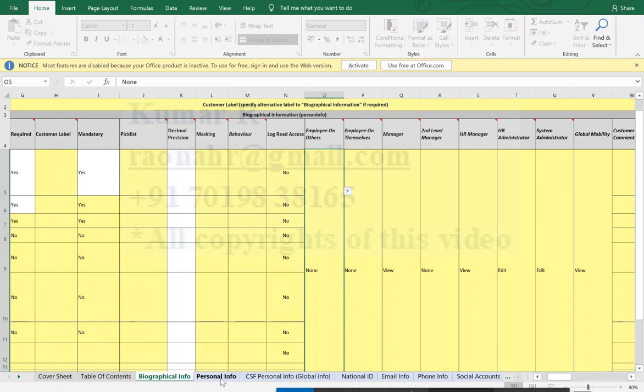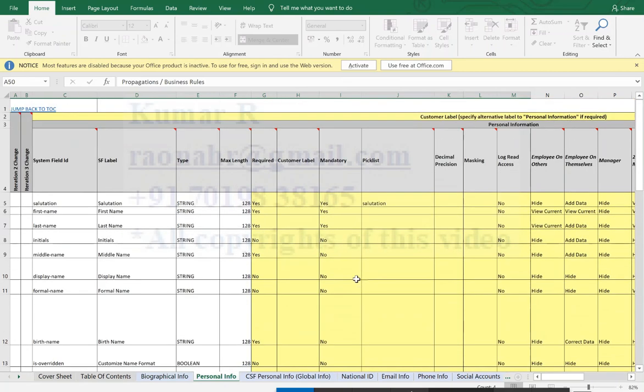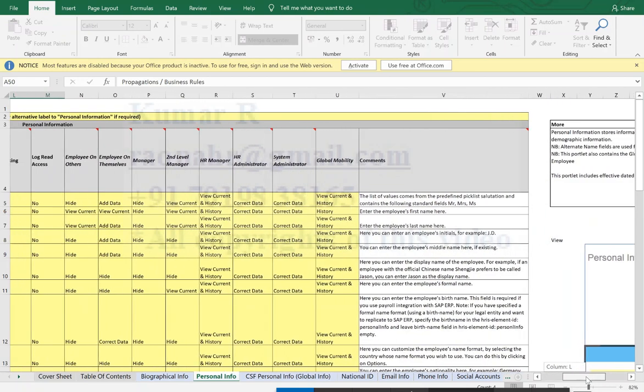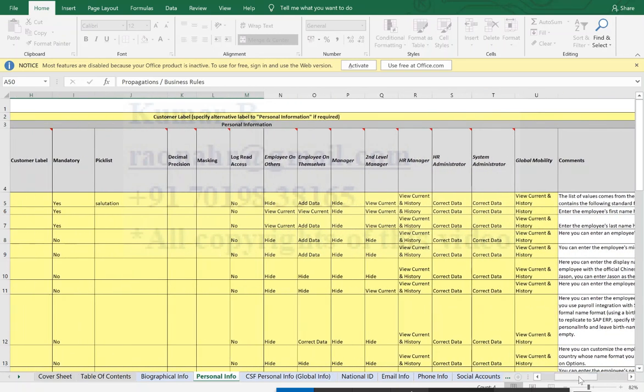Similarly for the personal information portlet, we normally give access to this portlet. If they have access, then which fields need to be editable. Everything will be controlled. At the beginning of the project they cannot give it, but at least in iteration 2 they have to provide it.